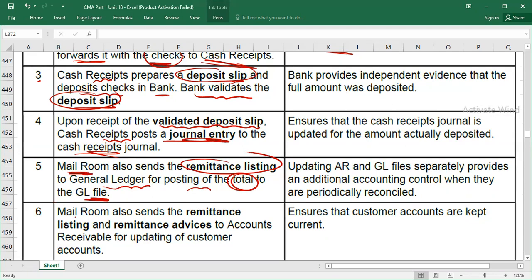Then mail room also sends the remittance listing and remittance advice to the account receivable department for updating of the customer account. Obviously, in the list, it is written which customer has paid how much money. So the account receivable department will take the amount from the list and will post the entry into the customer account.